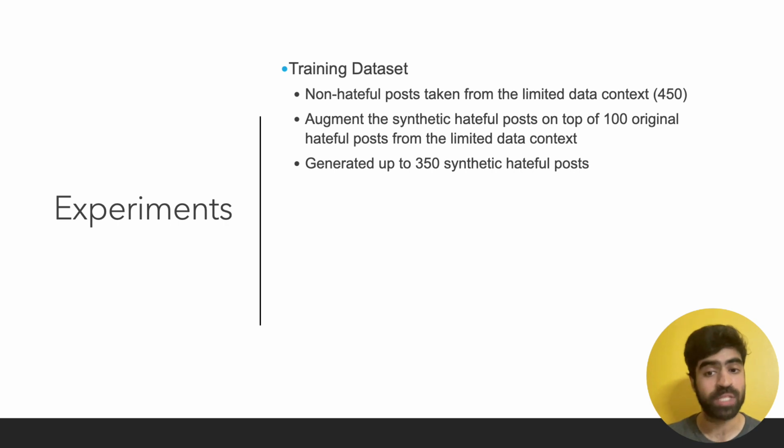Only the hateful posts are synthetically generated, while the 450 non-hateful posts are taken from the limited data context due to the class imbalance property. Instead of using all synthetic hateful posts, we use 100 original hateful posts from the limited data context, a value empirically derived through our experiments. Next, we increase the amount of hateful posts by synthetically generating up to 350 hateful posts and testing the performance at various points.